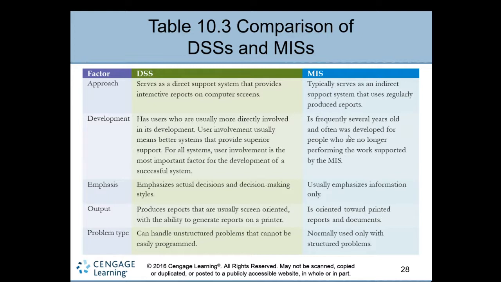DSS can handle unstructured problems that cannot be easily programmed, so non-programmed decisions can be made using DSS. But MIS handles only programmed decisions and structured problems, routine daily task decisions.